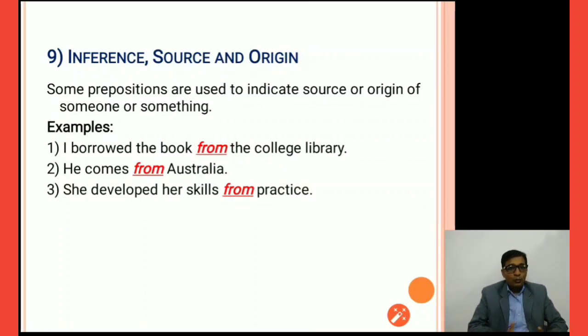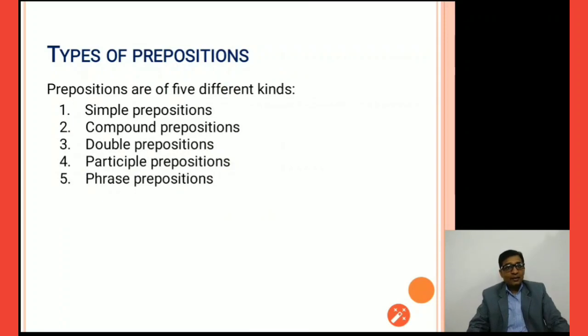I borrowed the book from the college library. The source of the book, right? So from the library. So from is indicating source, origin, exactly. He comes from Australia. So here again we are trying to understand where exactly he is from, the origin of this person. He is from Australia. She developed her skills from practice. So from indicates the source, exactly from where she has developed her skills. So from practice. So these are the total 9 types of preposition.